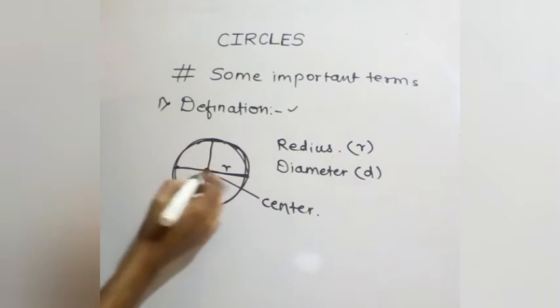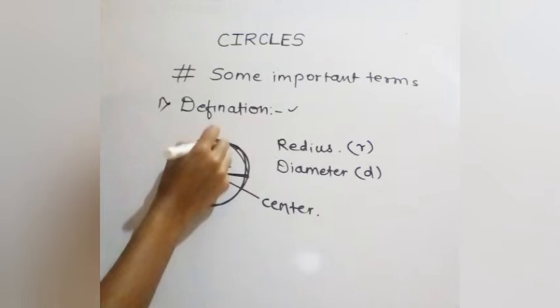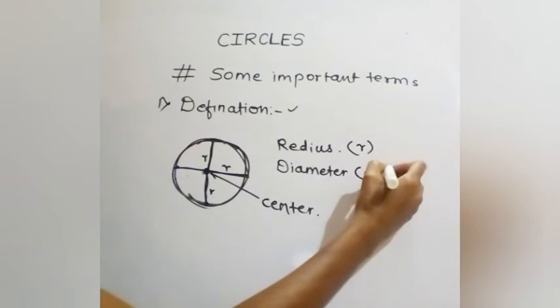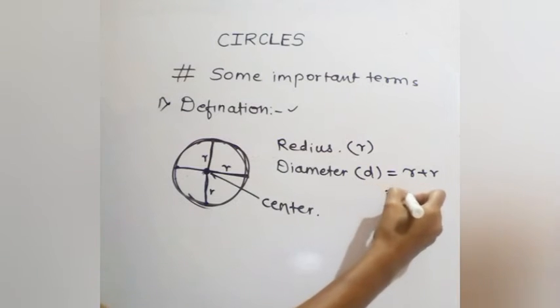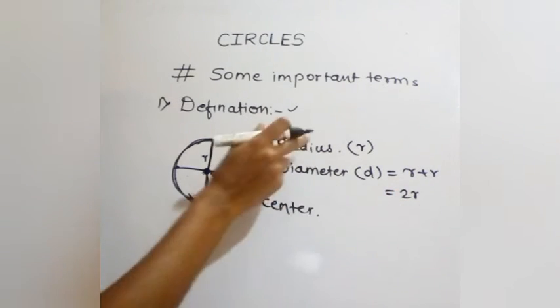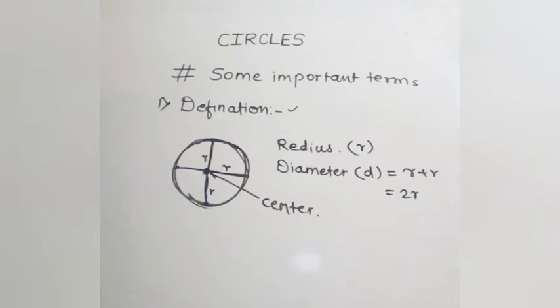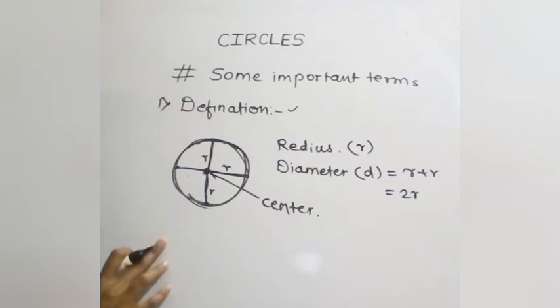Let's say if this is the radius r and this is also r, then diameter is equal to r plus r, that is equal to 2r. So diameter is double the radius. So 2r is equal to diameter. Diameter always passes through the center.